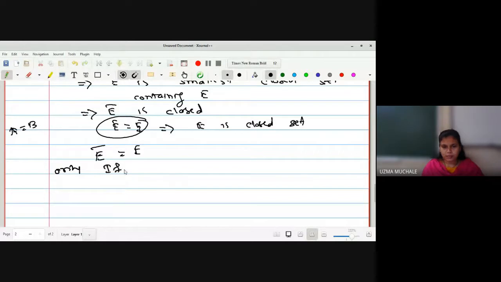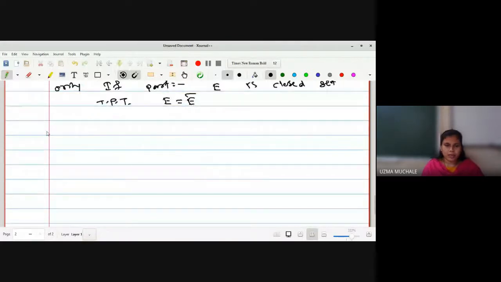Now let us go for the second part, in which we are provided that E is a closed set. And what is our aim to prove? E is equal to E bar. Okay, we want to prove that E is equal to E bar.